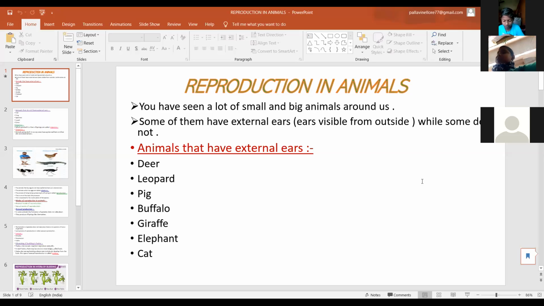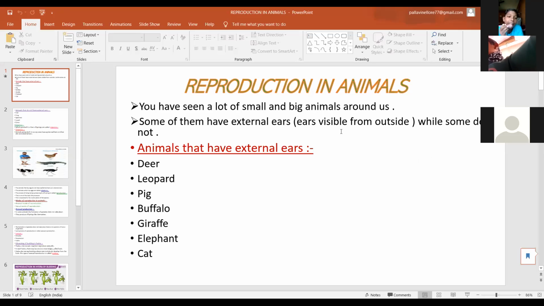That means the organism is capable of giving rise to offspring by the process of reproduction, and it gives birth to young ones.